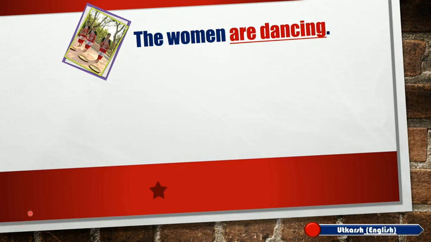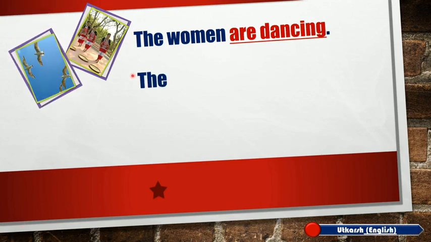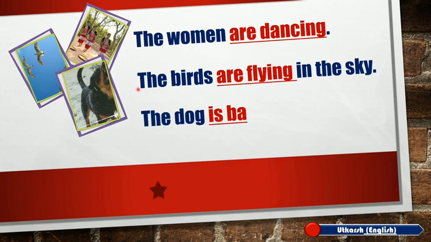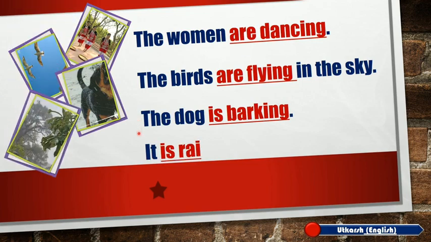The answers to these questions may be as follows. In the first video, the women are dancing. In the second video, the birds are flying in the sky. In the third clip, the dog is barking. And of course, in the fourth one, it is raining heavily.